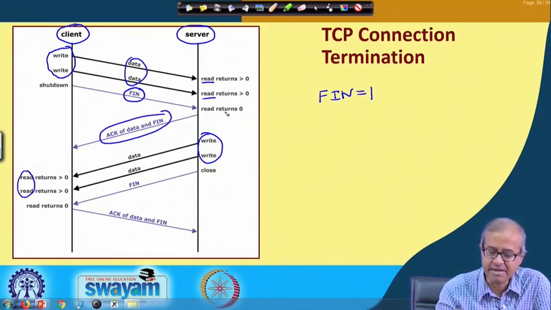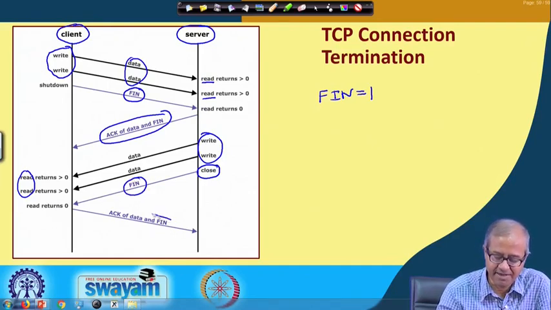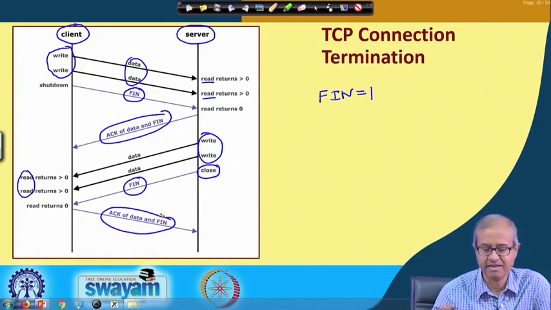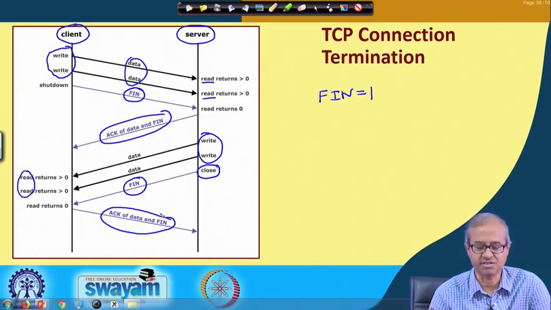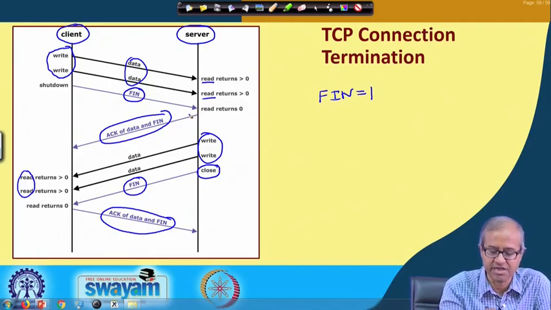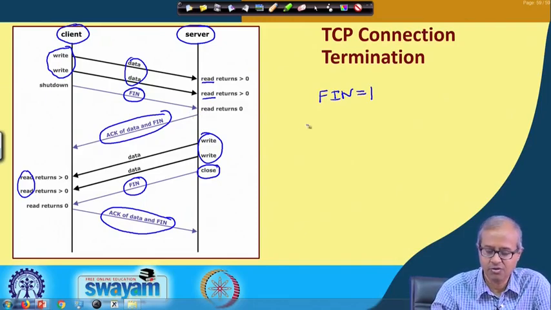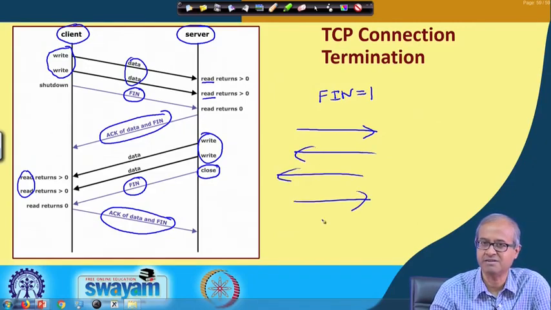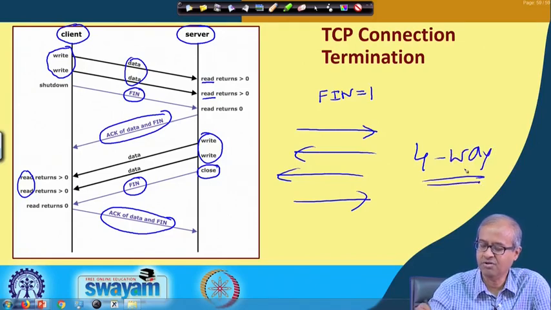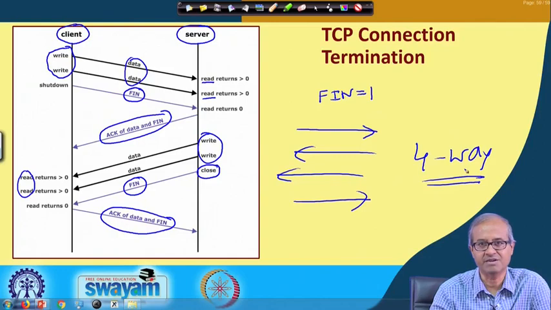And then the server is also done with the connection, the server also wishes to close. So, it sends back another FIN to the client, and the client finally acknowledges data and FIN, and now the connection actually closes. So, it is like a 4-way handshake, 4 packets are going, one in this direction, second in this direction, third in this direction, fourth in this direction. So, this is some kind of 4-way handshaking that is going on for TCP connection termination. This is how it works.